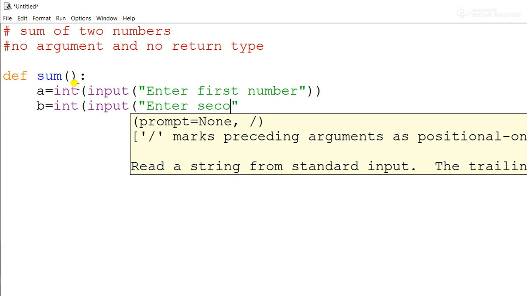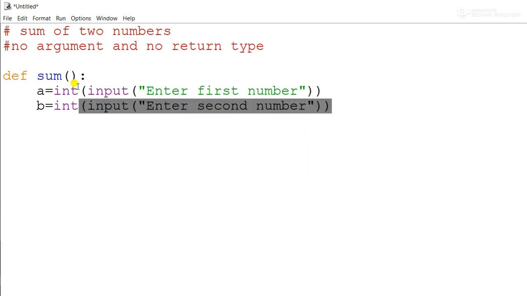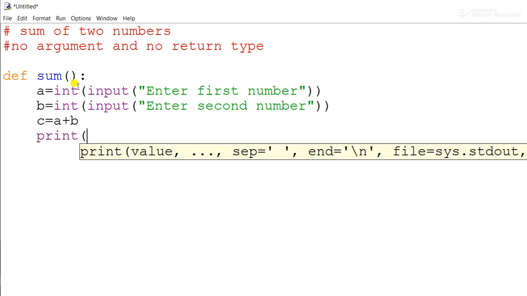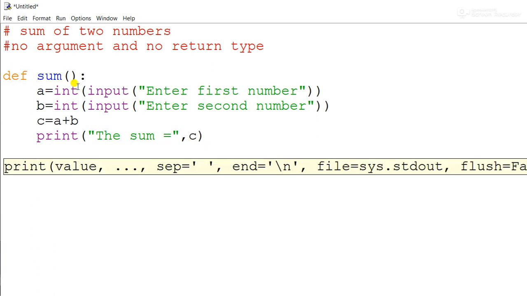Once the input is taken, we can find the sum: c is equal to a plus b. Then we print the value of c, writing it properly as "The sum is =", comma, and the value of c. See, this is our function completed.